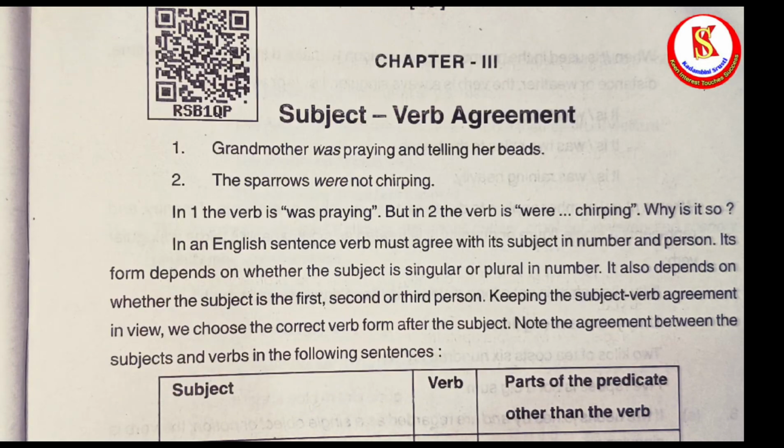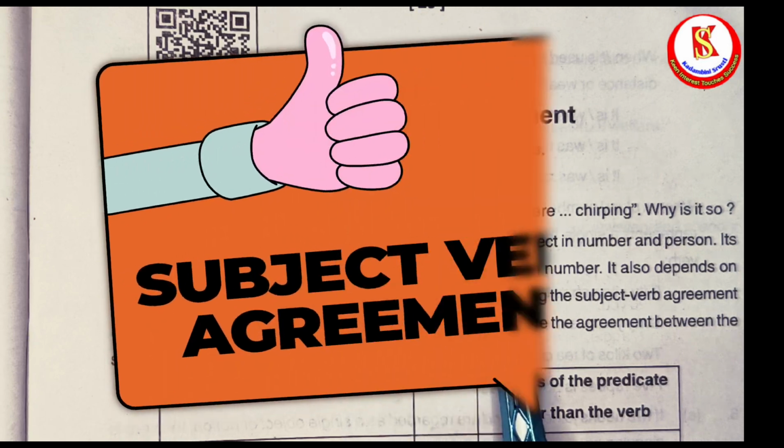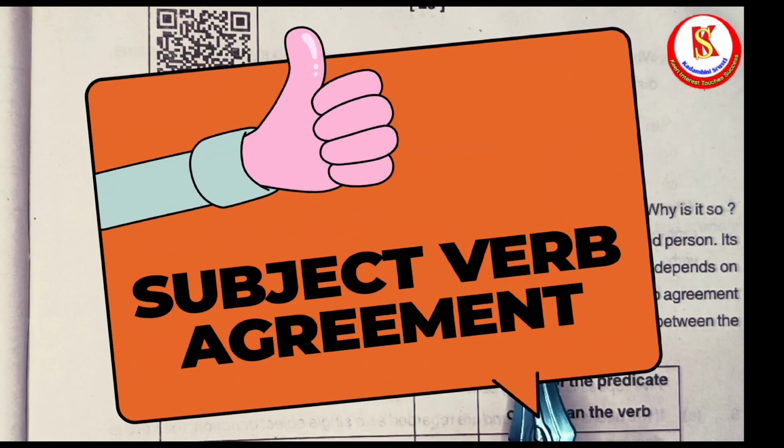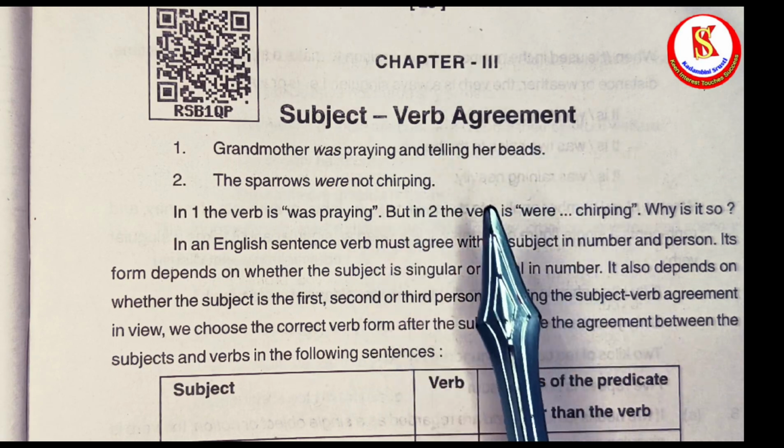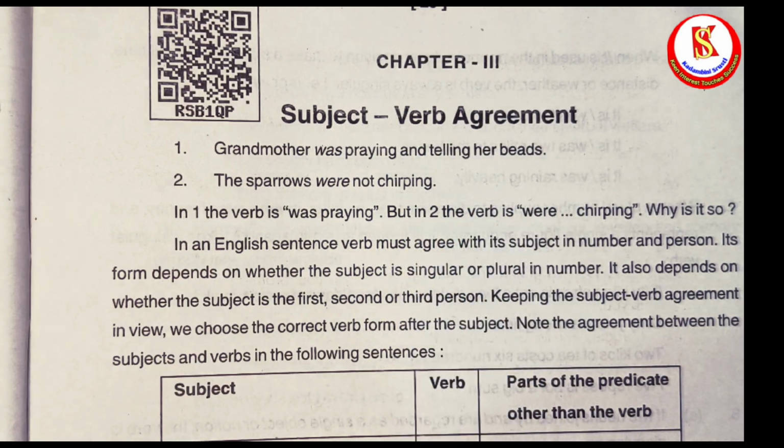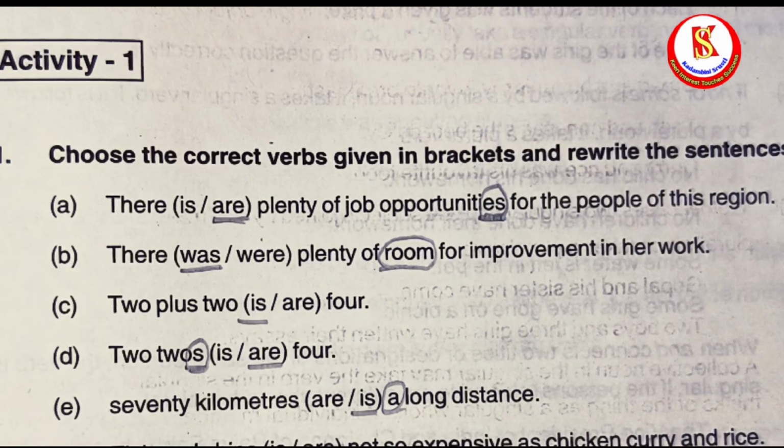So today in this video we will do all the activities of this chapter 3, class 10 English grammar, Odia medium school, subject verb agreement. So let us quickly start all the activities one by one. Here comes activity 1. This is very interesting.